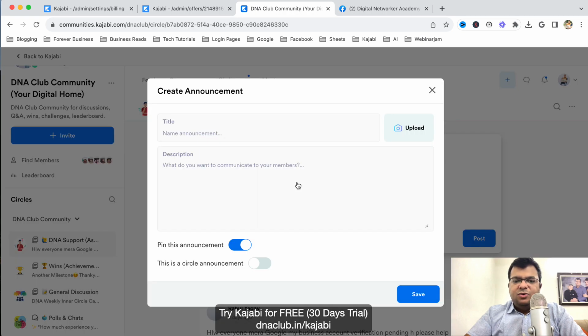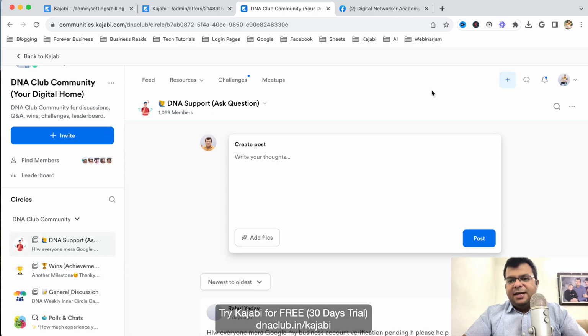Then announcement. I want to send an announcement to all the community members. Actually, Kajabi has a community app as well, and all my community members have installed Kajabi Community. So if I add a new announcement, they will receive it instantly as a notification on the mobile app. Any announcement you want to make, you can make it like this. Again, it is a brilliant feature.